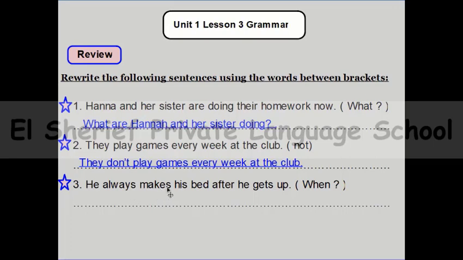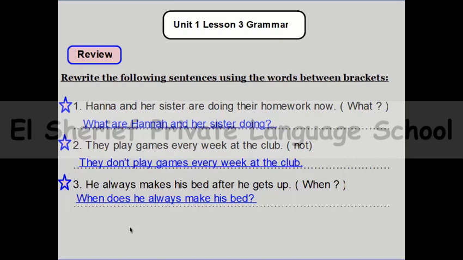Of course does. And here the answer is, when does he always make his bed? And don't forget, if you put does, you will cancel the S with the verb, because of course do, does, and did need to use the stem verb after them.